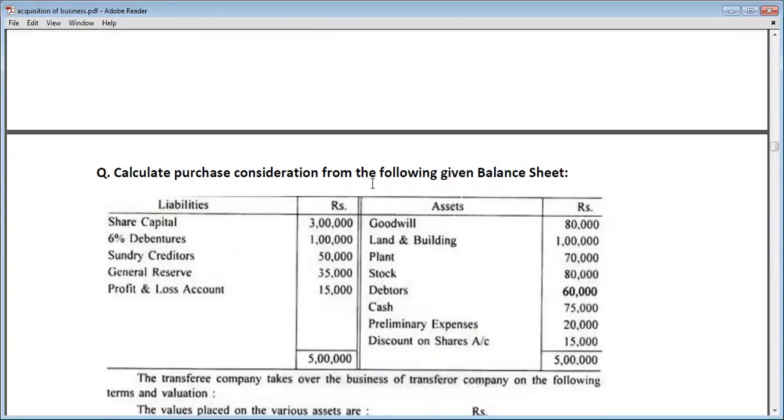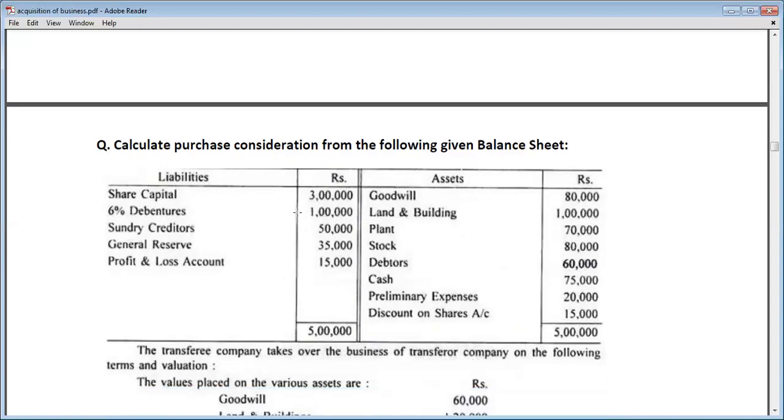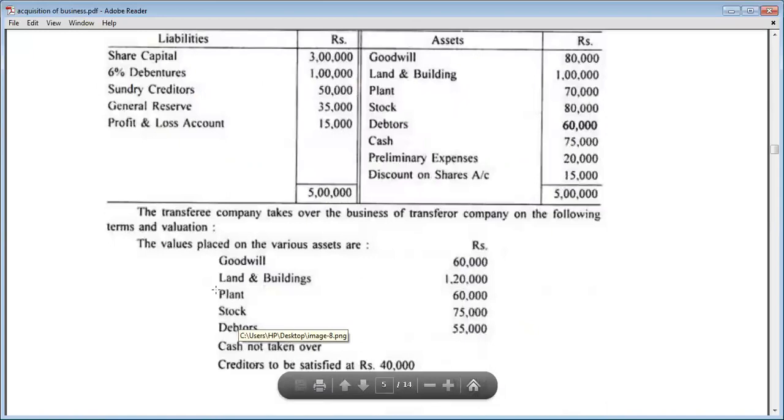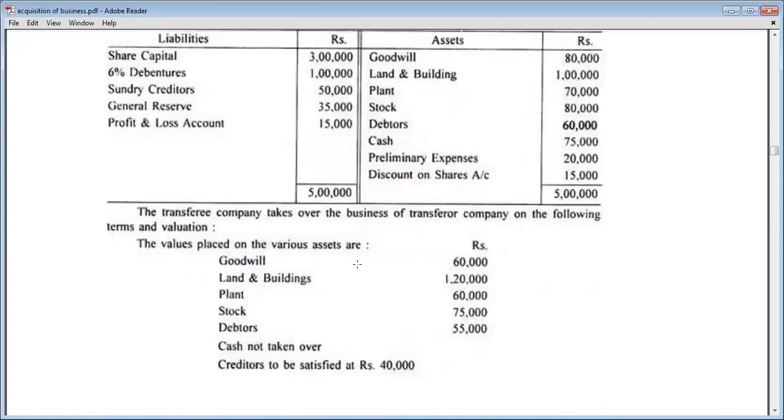Calculate purchase consideration from the following given balance sheet: share capital, 6% debentures, salary creditors, general reserve, profit and loss account, goodwill, land and buildings, plant, stock, debtors, cash, preliminary expenses, and discount on sales. The transferee company takes over the business of the transferor company on the following terms and valuation.